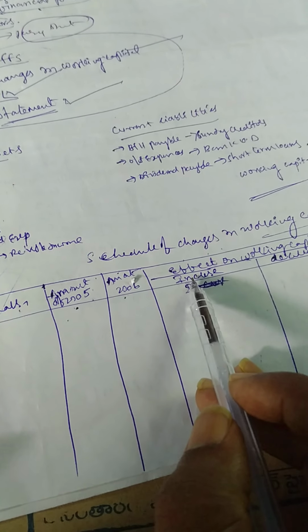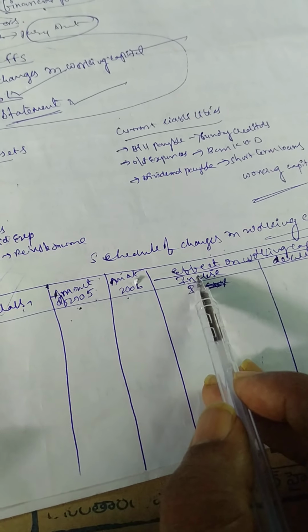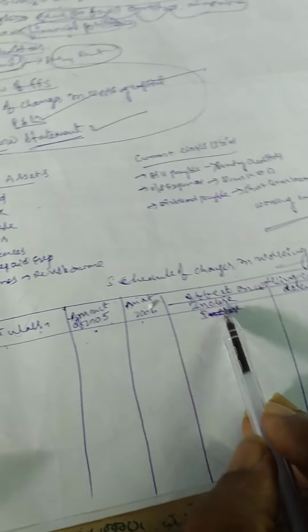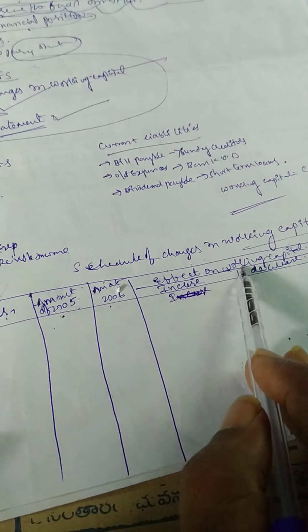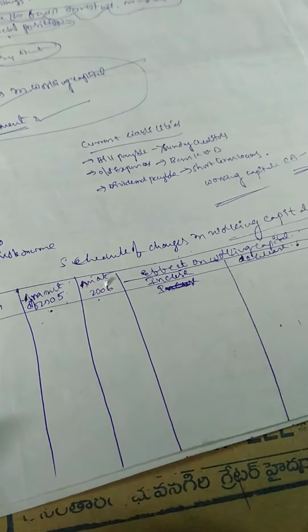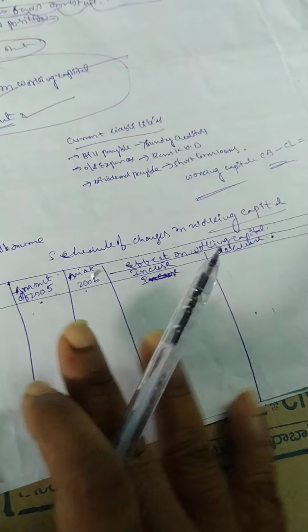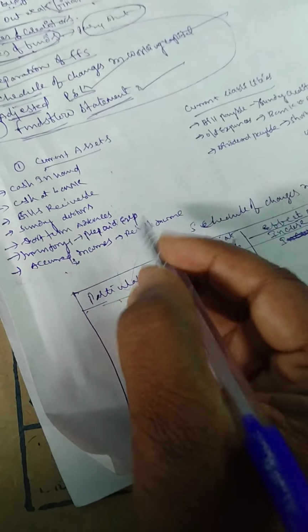So how working capital changes from previous year to present year is why I wrote the increase amount and decrease amount under effect on working capital. Okay, now take one problem.